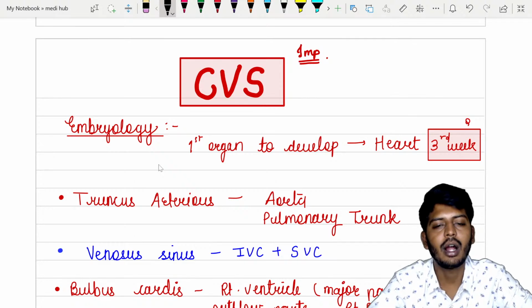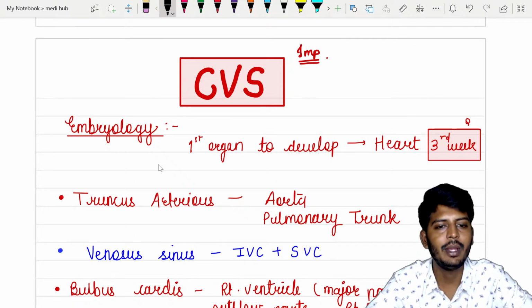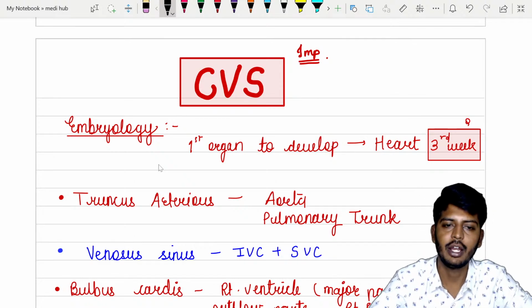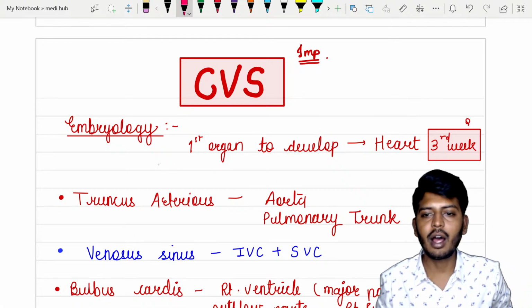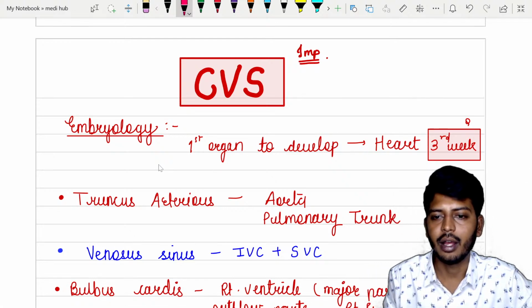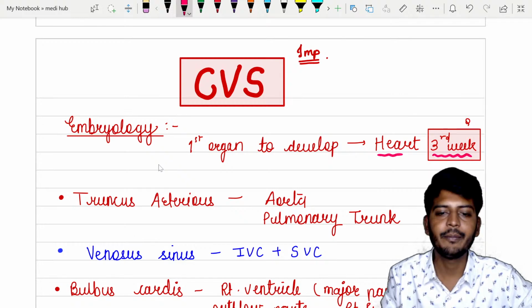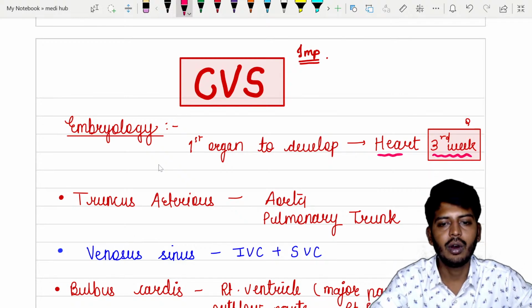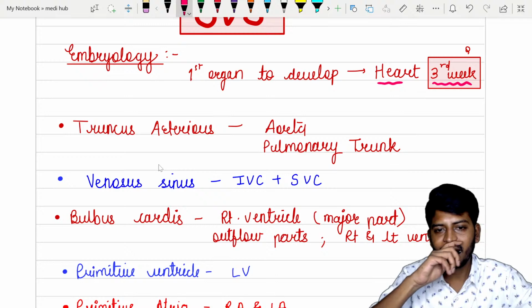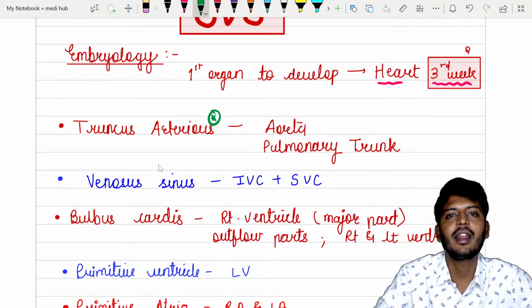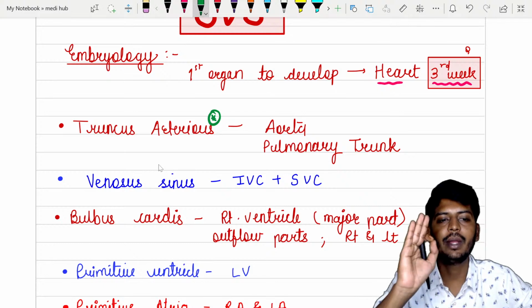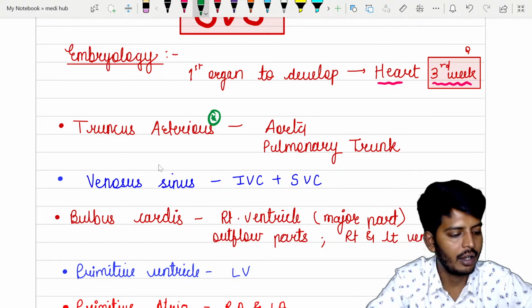Now when we are talking about the cardiovascular system, please listen to me. First let's start with the embryology. You already studied it in anatomy, but I will do it from pediatrics once again. So the first organ to develop is the heart. At which week? Third week. After that, we have one important structure called truncus arteriosus.